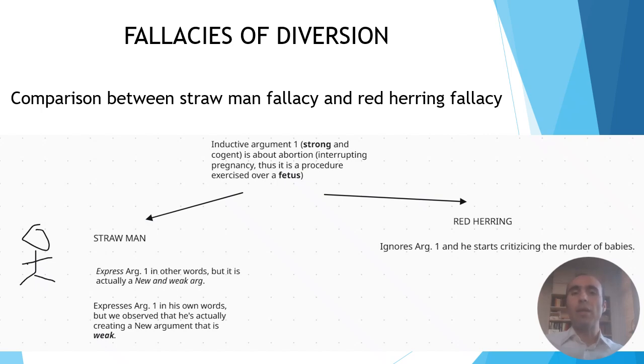The red herring fallacy just ignores argument 1 and they start criticizing the murder of babies. That is another topic because, as it was established in argument 1, abortion is a procedure exercised over a fetus, which is not a baby. And in the case of the red herring fallacy, this person just begins talking about the murder of babies.